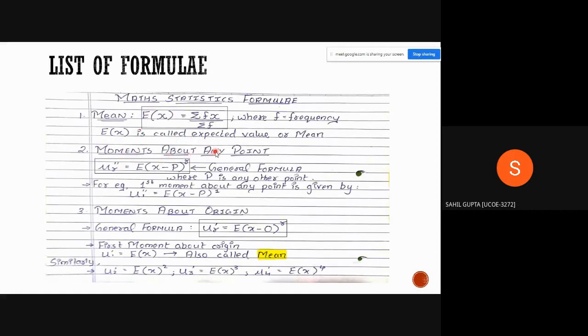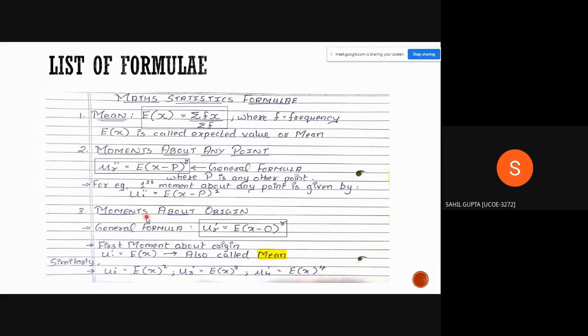Moments about any other point. This is the general formula of moments about any other point. It is denoted by mu r double dash. Mu r double dash is equal to E of (x minus p) raised to r, where p is any other point. For example, for the first moment, we substitute 1 instead of r, and p will be given in the question.